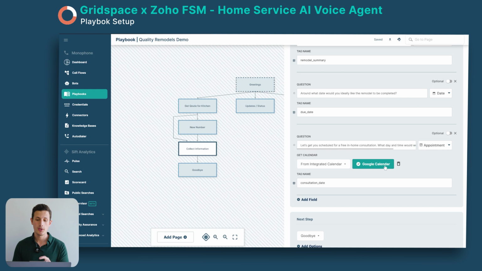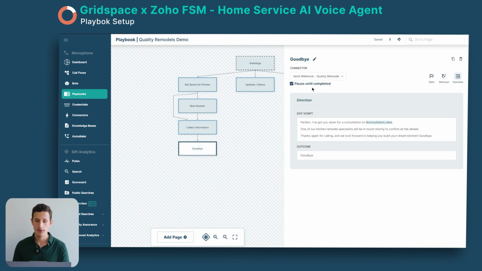And once you choose this, you can connect this to your Google Calendar or Outlook or any calendar you would like. And then Grace here can make the booking directly into your calendar for the appointment. And then lastly, in the last node, we are running the connector I showed you previously with the HTTP post request to Zapier. This is running right here, taking all the information we just collected and sending it to Zapier, and then saving it into Zoho FSM. And then here we are confirming the date with them, and then we are leading out from here.